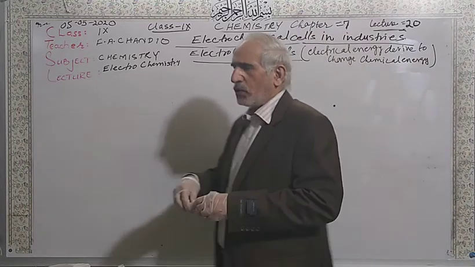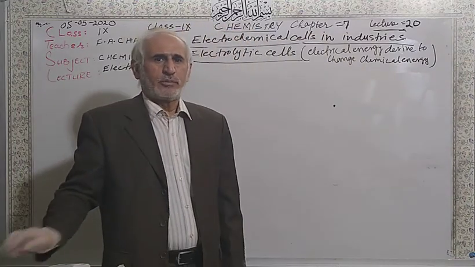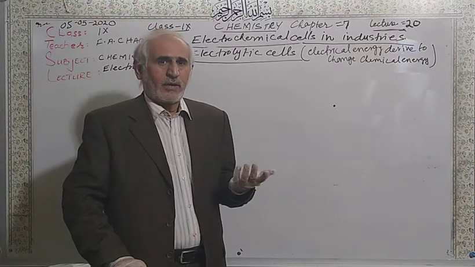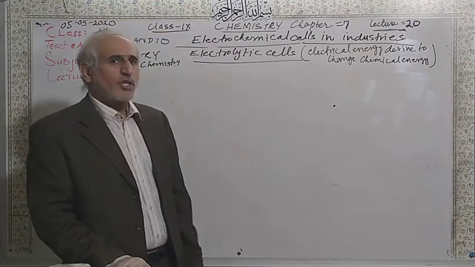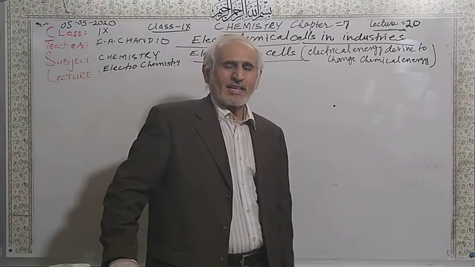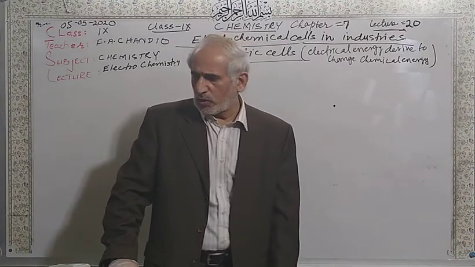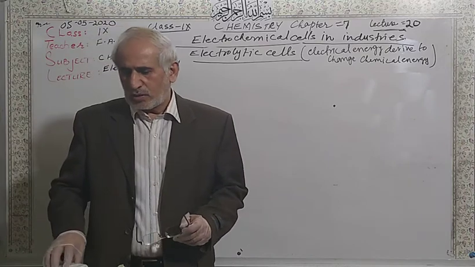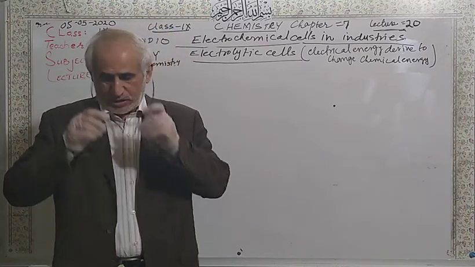It means you have to pass electricity from outside, you have to give energy. So these cells are non-spontaneous. Already I told you about this one. Without electricity we can't use this cell.